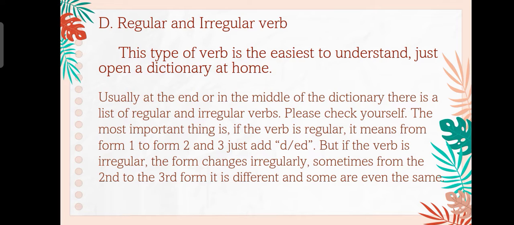The most important thing is, if the verb is regular, it means from form 1 to form 2 and 3, just add D or ED. But if the verb is irregular, the form changes irregularly. Sometimes from the second to the third form, it is different and some are even the same.